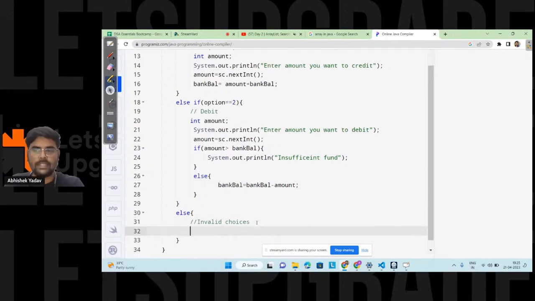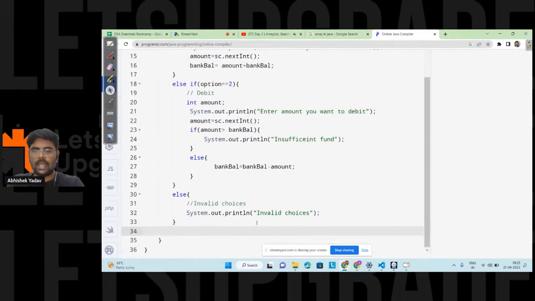And in the else part, I will write a message, that is System.out.println, and here I will write invalid choices. So we are done with this part, and at the end, I will print the amount, that is System.out.println, current bank balance, and after that we have to print the bank balance, right? This one. So the code is simple, right?